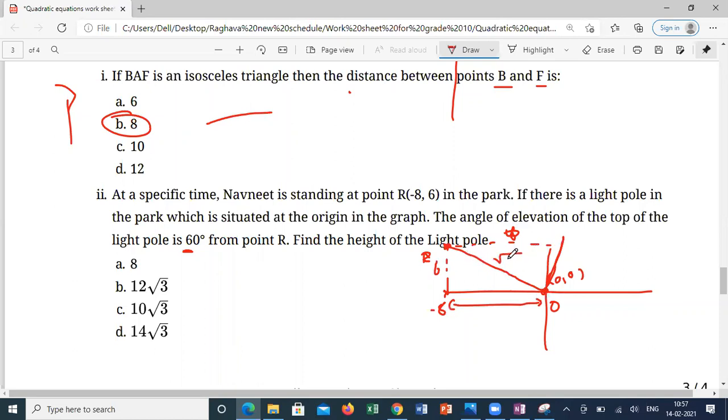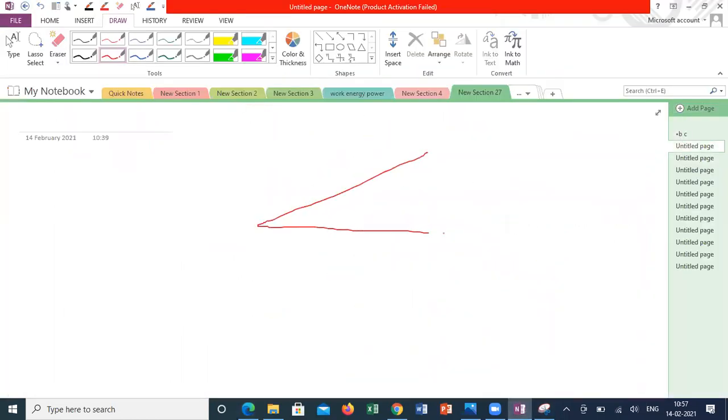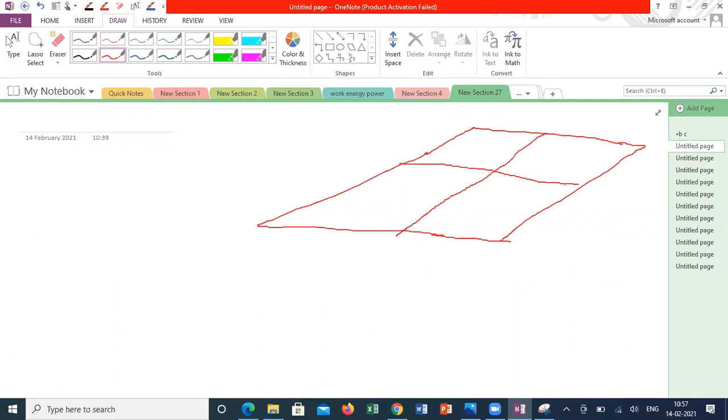So this will be square root of 8 square plus 6 square. So I will show you. Suppose this is the park, and I am taking this is the horizon. This is x-axis, this is minus x, this is y, and this is minus y.